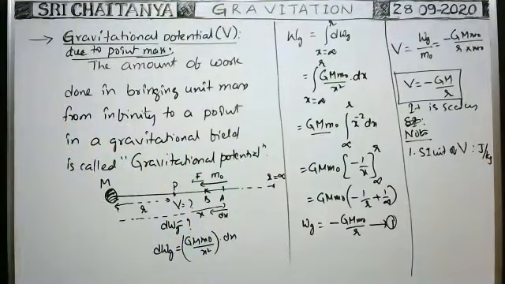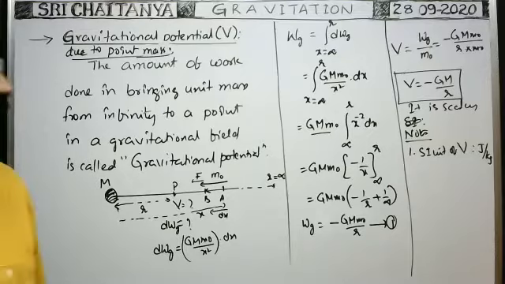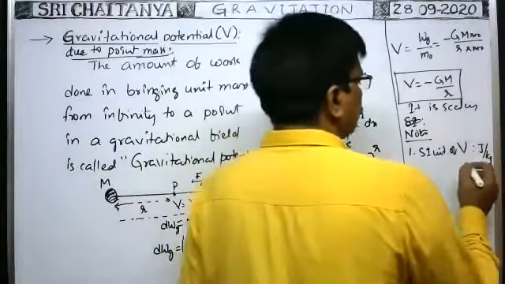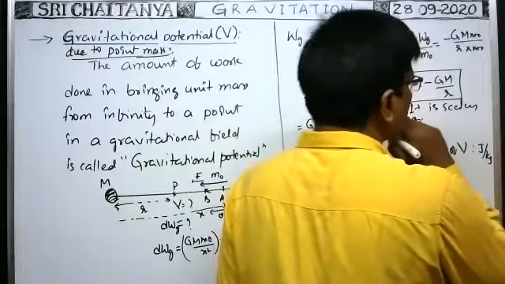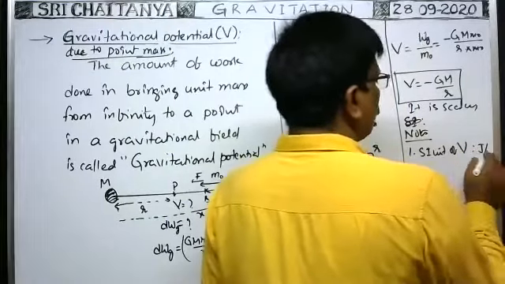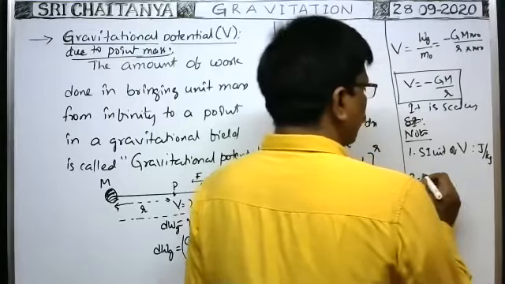Okay. What about the dimensional formula? Here, this can also be represented with joule per kg. Next, what about the dimension formula?